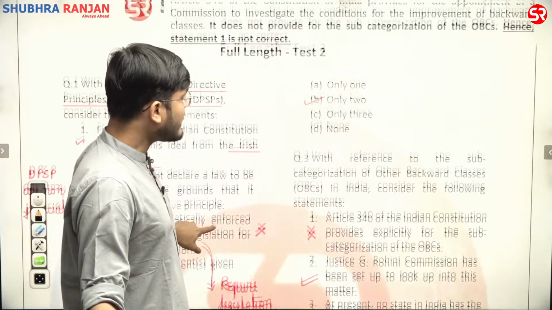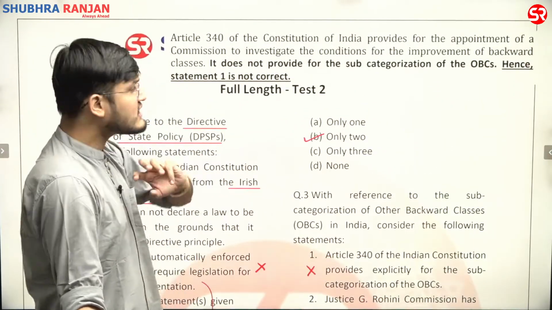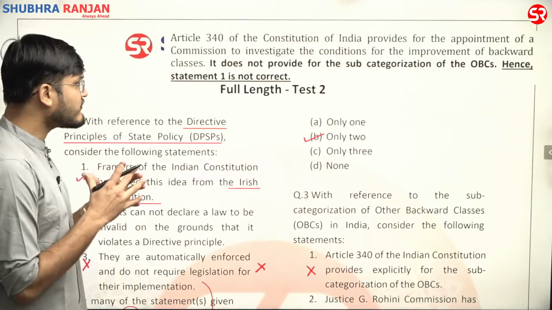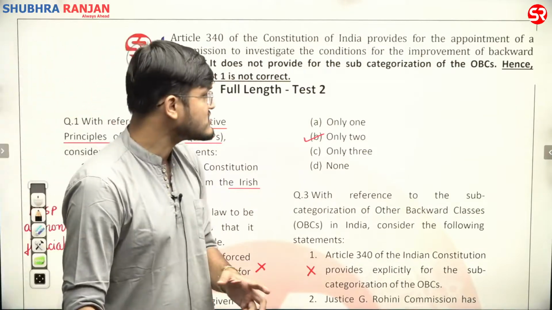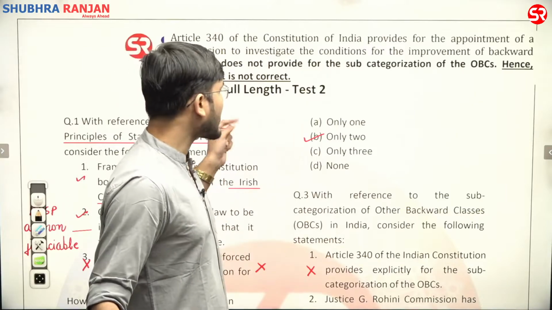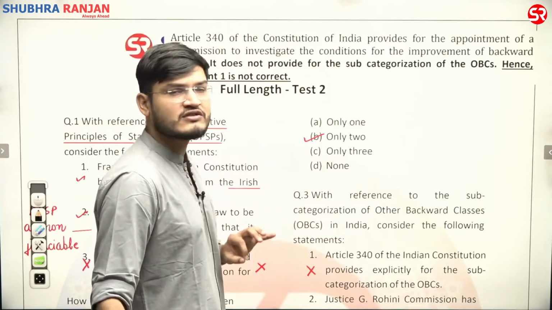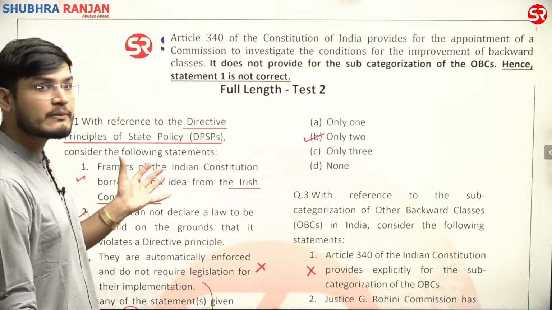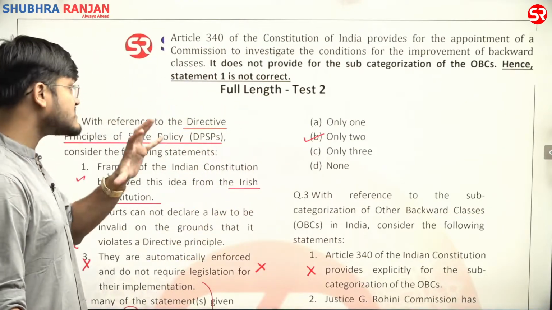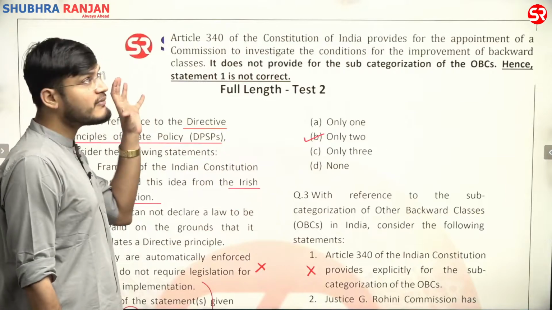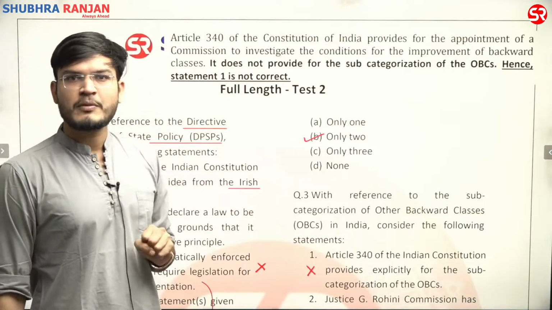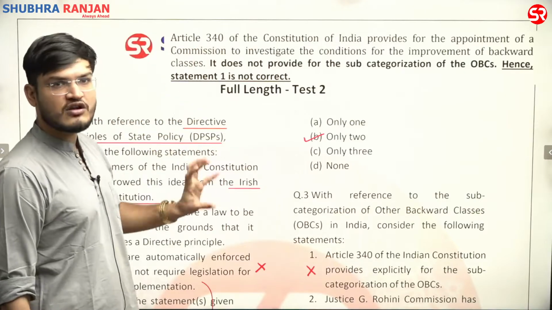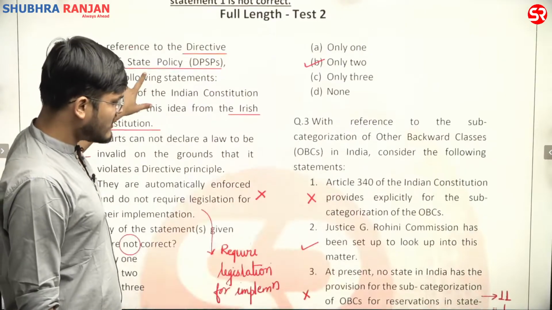But it is not correct, because Article 340 of the Indian Constitution provides for the appointment of a commission to investigate the conditions for the improvement of backward classes. It does not provide for the subcategorization of OBC. First statement is wrong.